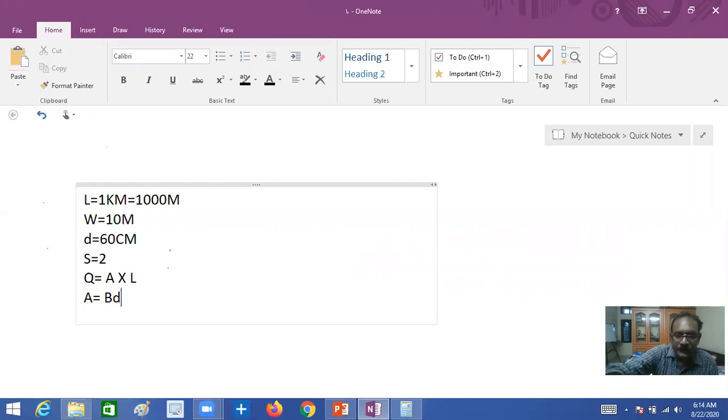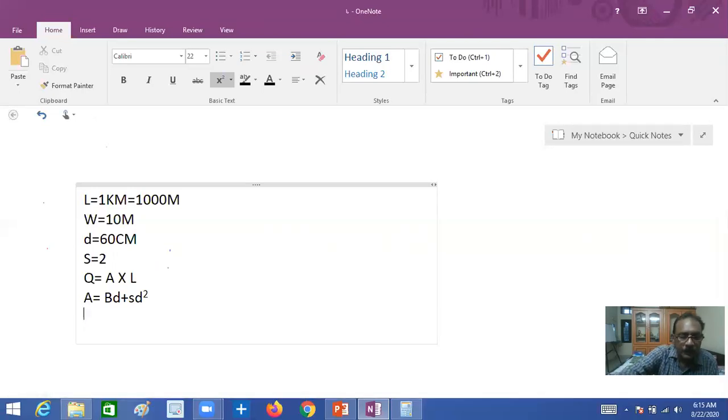Area equals BD plus SD whole square. So this is the area.